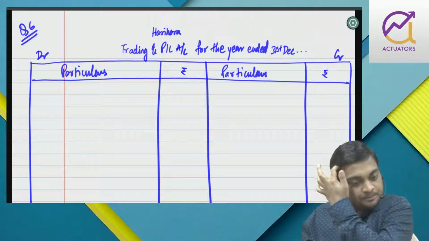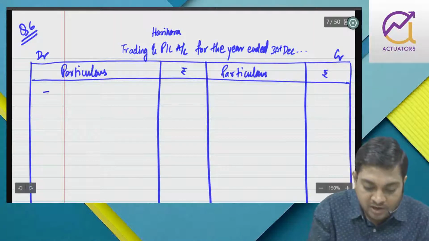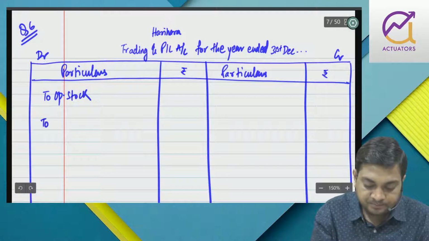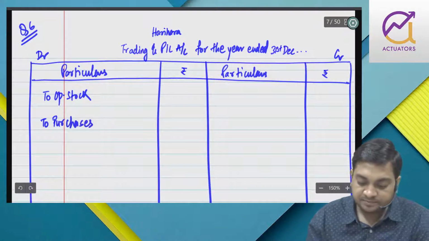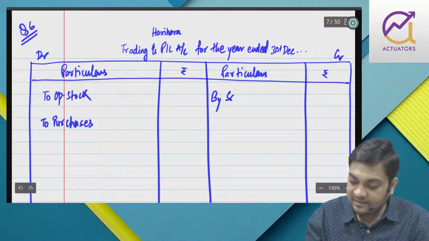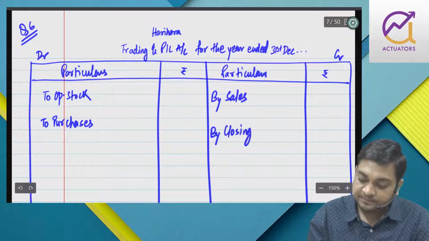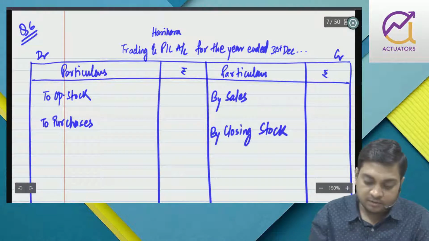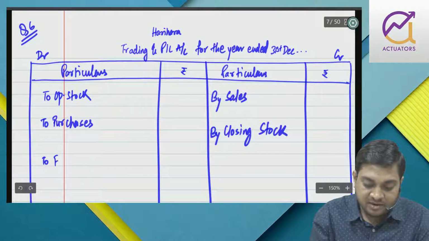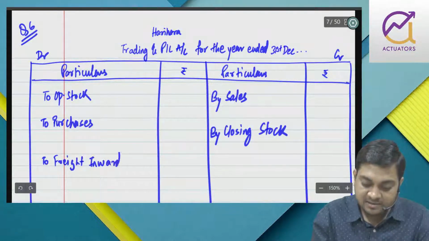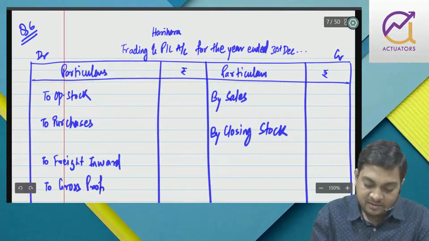Is that fine? Now here we are going to take opening stock, then purchases, sales, then closing stock, and don't forget we have freight inward, which will come in the trading account. It's a direct expense. And finally we'll have the gross profit part.